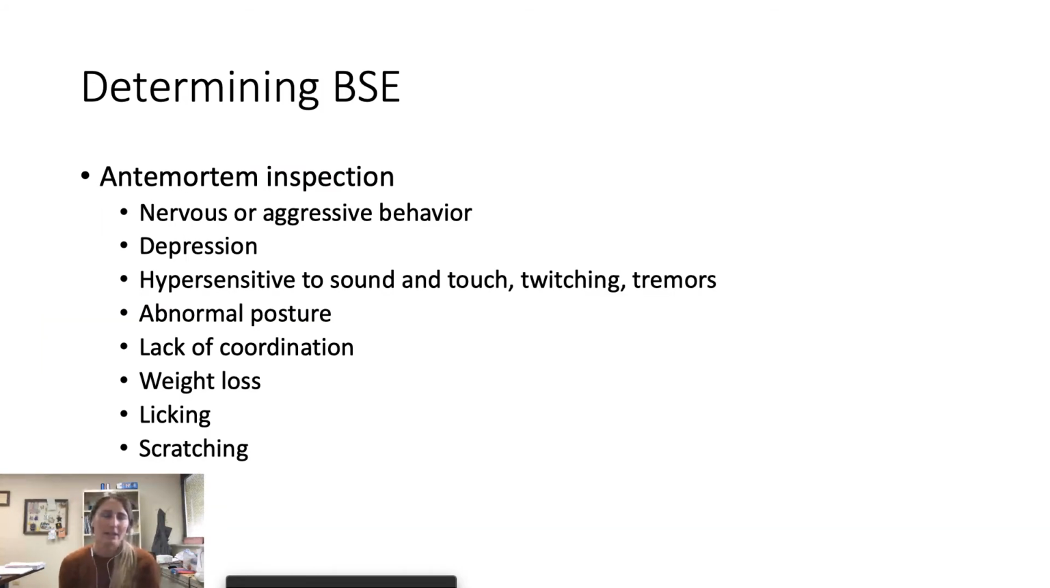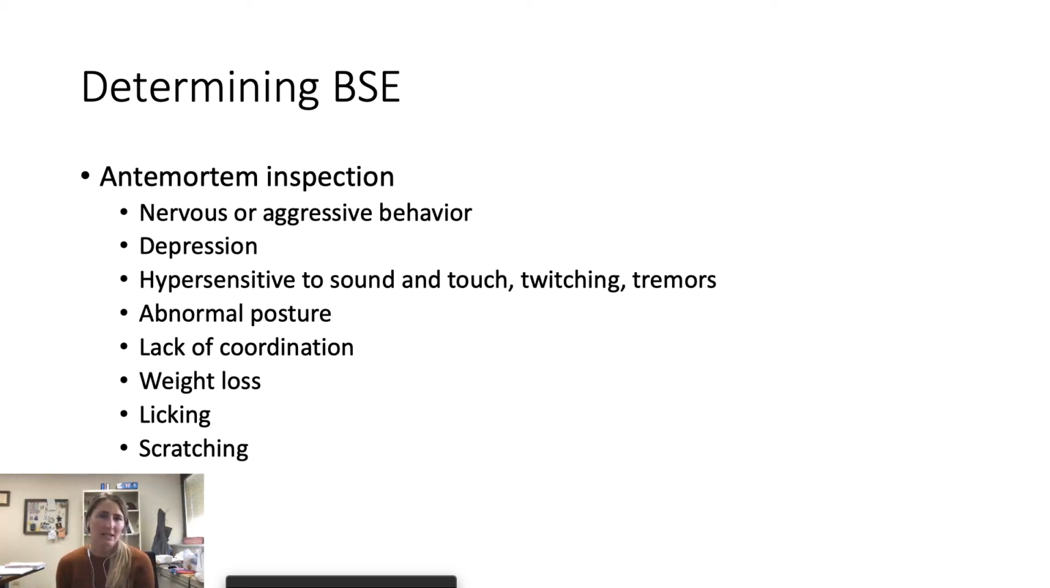Last thing I want to cover is we're trying to remove SRMs to prevent the transmission of BSE, which can turn into the human form, Creutzfeldt-Jakob disease. We do all of these things in cattle that appear very normal through ante-mortem inspection. However, we can identify or flag an animal as U.S. suspect for BSE concern through ante-mortem inspection.